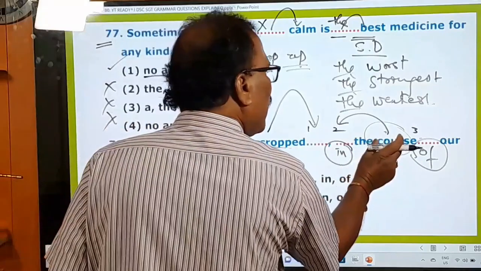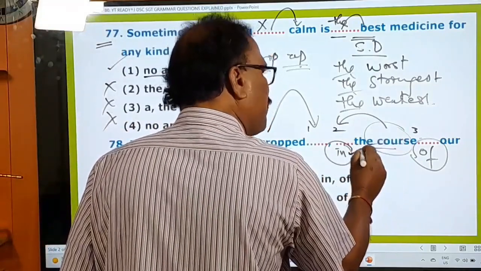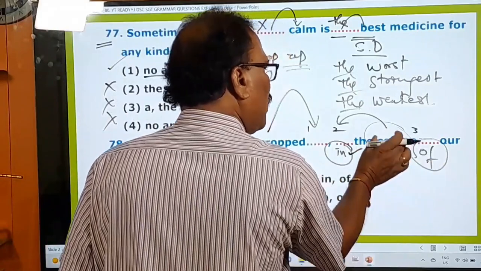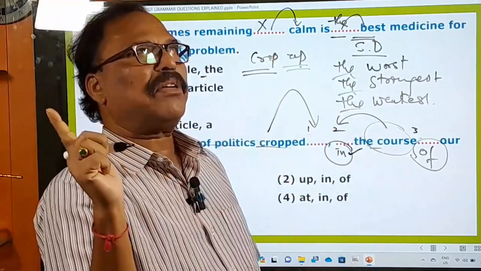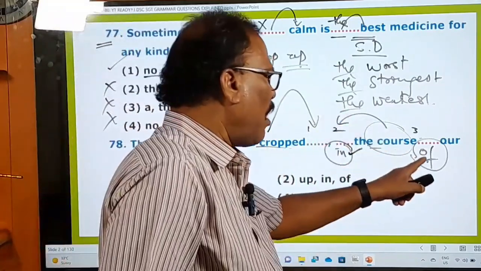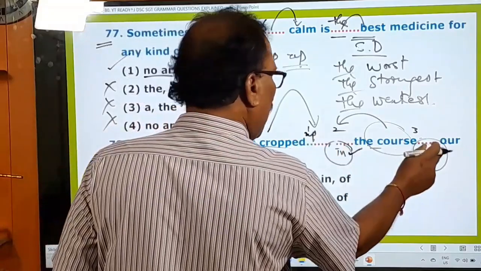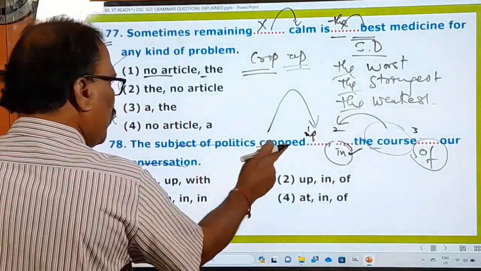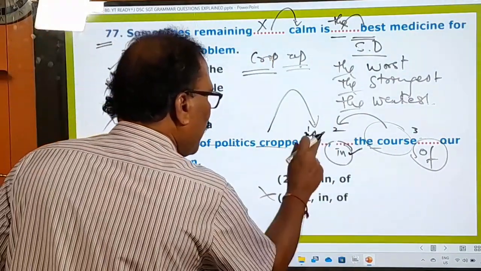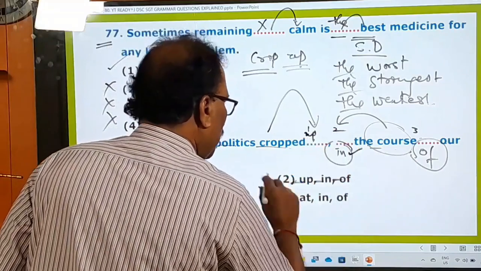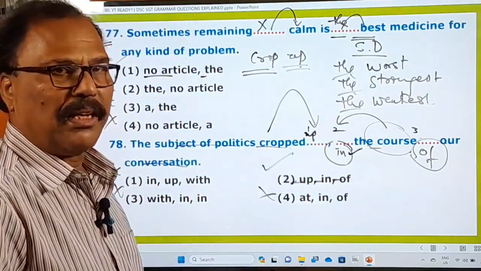So the course is there. This course is a typical word which is preceded by in and followed by of. Therefore, this is a clue for you. Okay, so you must remember, course means before that in must be used. After that we must use of. So that's why here we have to use in this blank in and in this blank of. What is the option? In, no, up must be there. Okay, is it wrong? It's wrong. Of is there. In is there. Of is there. So the second one is your answer, and all others are not the right answers.